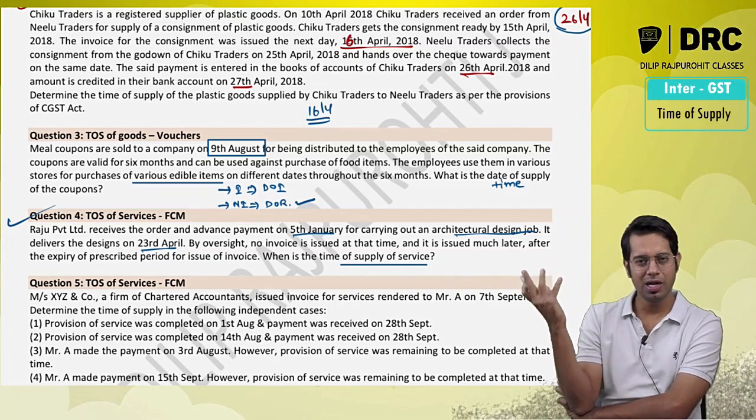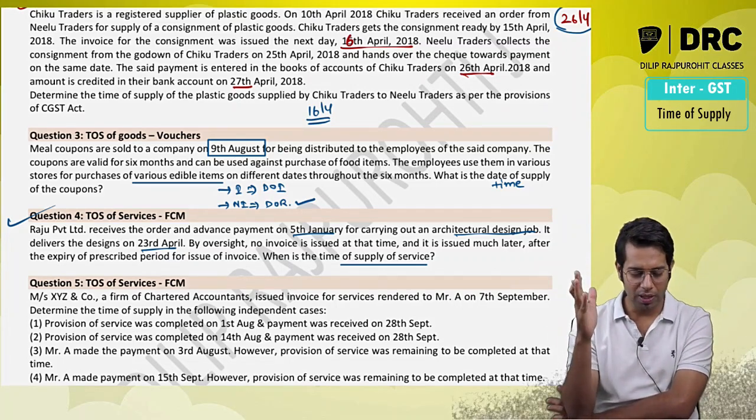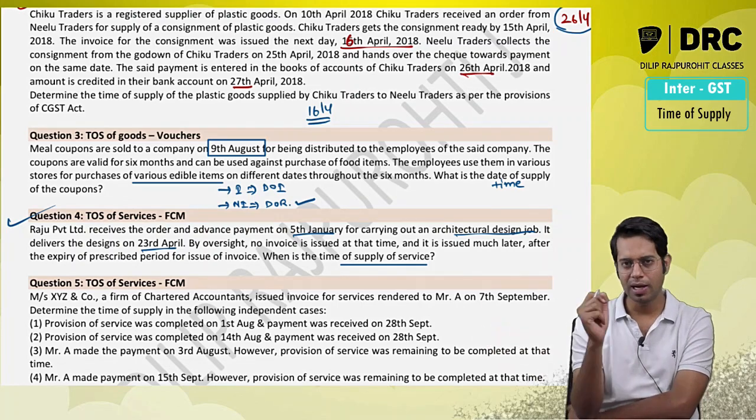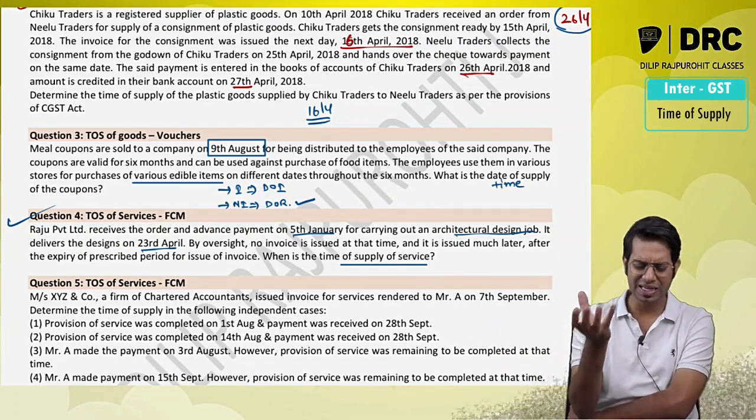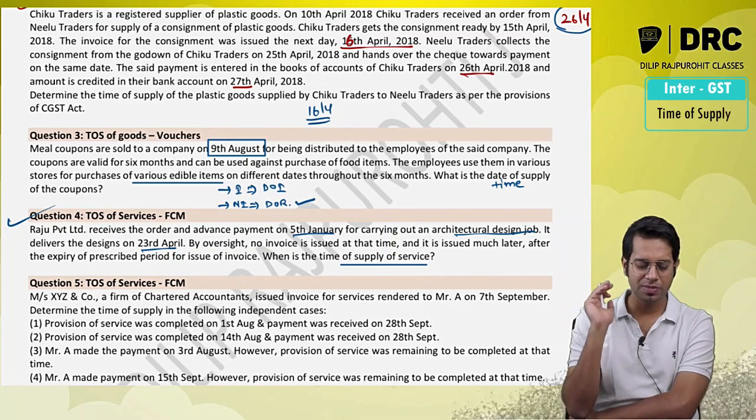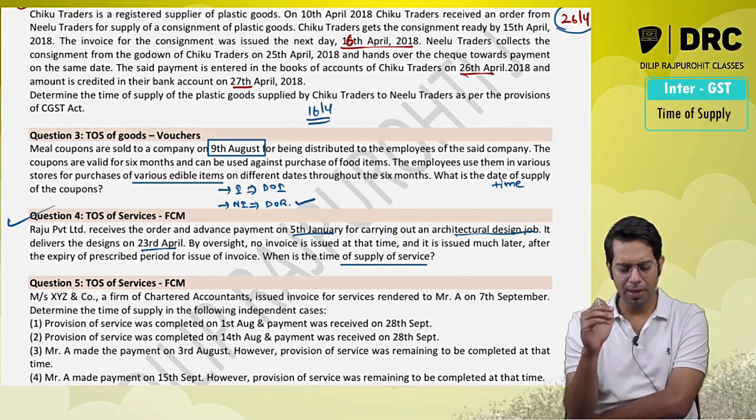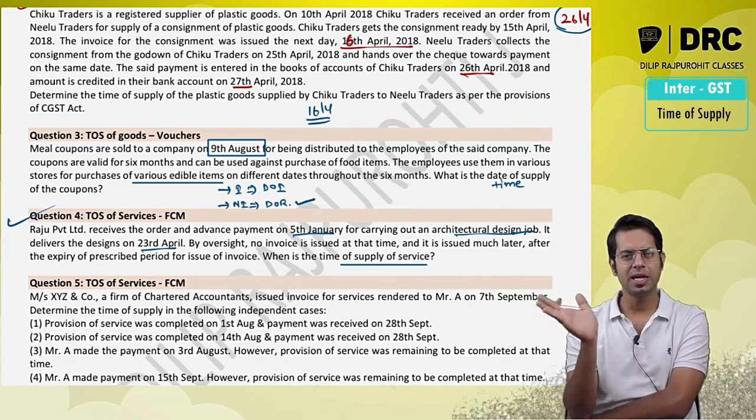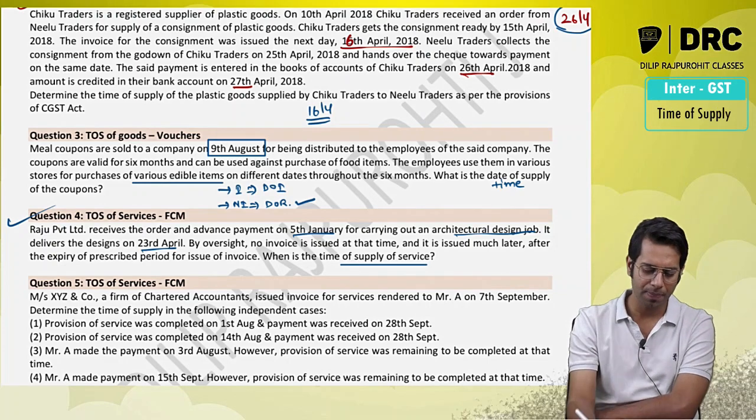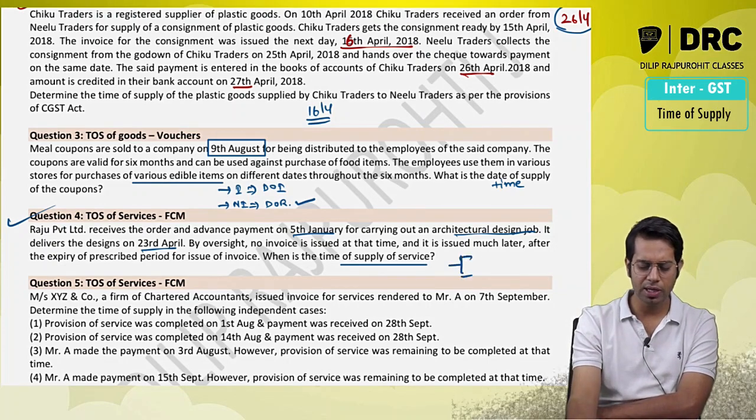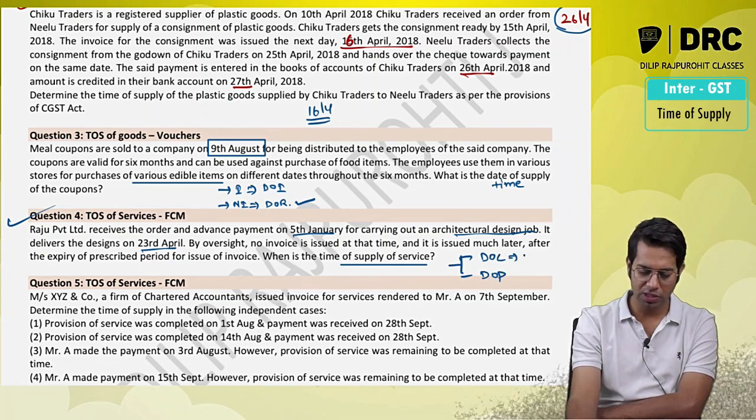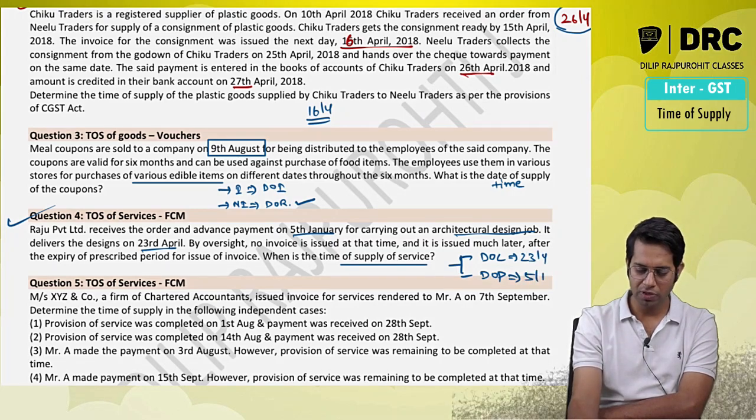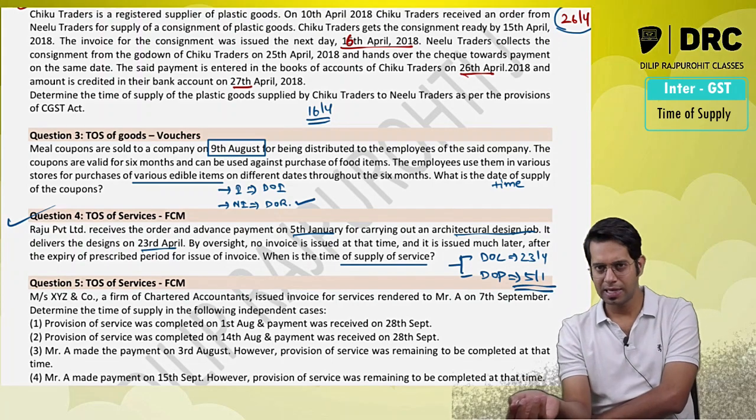Very simple. Now, a theoretical question they have asked. There is a company called Raju Limited which is providing architectural services, and it has received some order and advance money on 5th of January. Because of some reason they have given the services on 23rd of April, and could not issue the invoice. So what is the time of supply? If the invoice is not issued within the due date, then the time of supply will be the date of completion or date of payment, whichever is earlier. Date of completion is 23rd of April, and date of payment is 5th of January. So here 5th of January will be taken as time of supply.